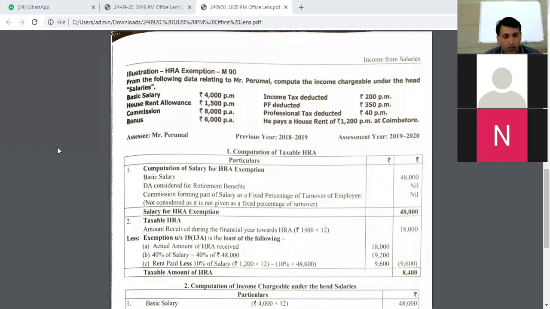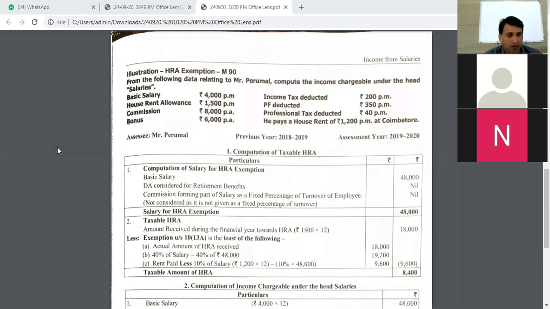If you can recollect what we discussed in the previous theory class on HRA, I said if you want to compute salary, you have to take into consideration three things. One is basic salary, second is DA if it is applicable, third is any commission that forms a part of the salary. All these three conditions have to be taken into consideration. On your screen, can you see the basic salary given as 4,000 rupees per month? So 4,000 rupees per month into 12 months works out to around 48,000 rupees annually.